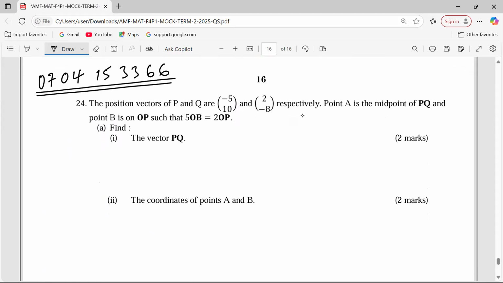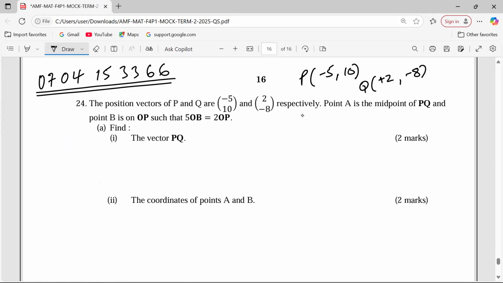Number 24, ladies and gentlemen, we are talking about a certain question here, which is on vectors. A very good question. We can go through the question together. The position vectors of P and Q are (-5, 10) and (2, -8). These are position vectors, which means the coordinates of P and Q respectively, because these position vectors are with reference to the origin, then P is (-5, 10), and Q is (2, -8). Point A is the midpoint of PQ, and point B is on OP such that 5 OB equals 2 OP. All right. Find part 1, the vector PQ.